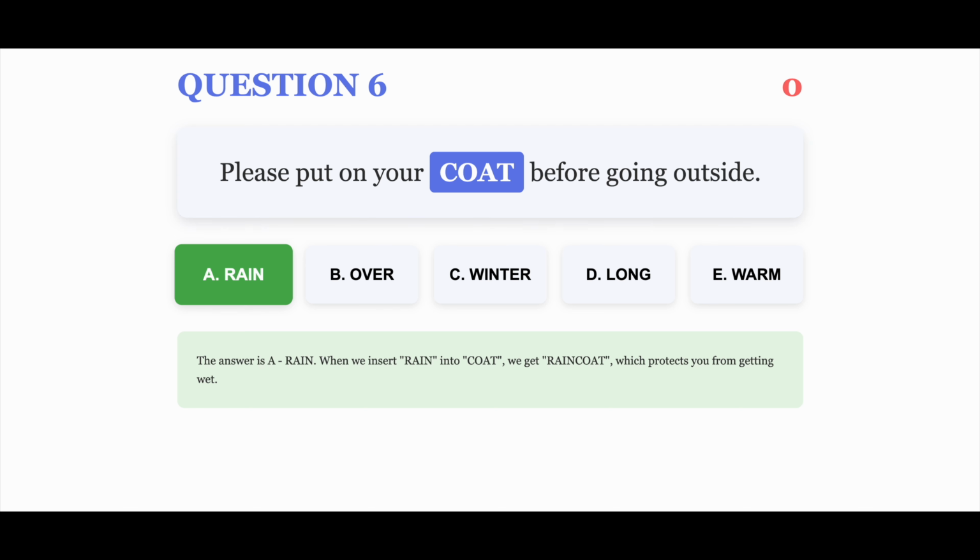The correct answer is A. The answer is A. Rain. When we insert rain into coat, we get raincoat, which protects you from getting wet.